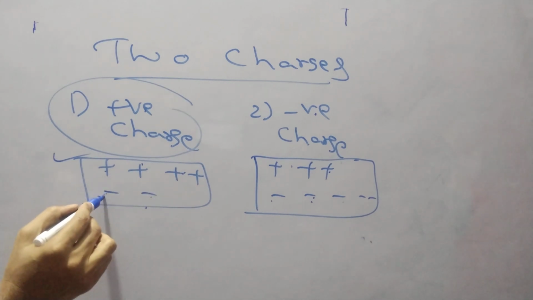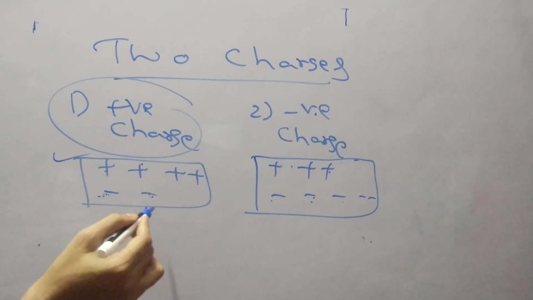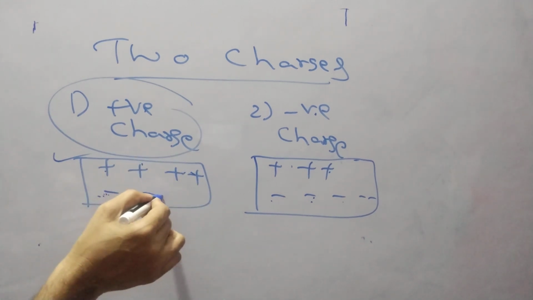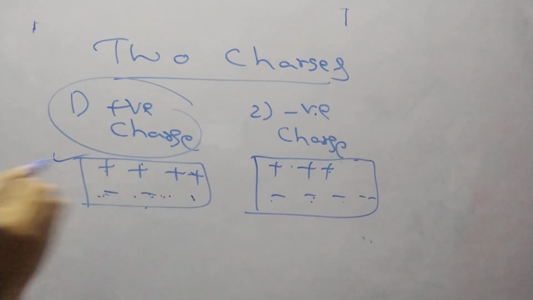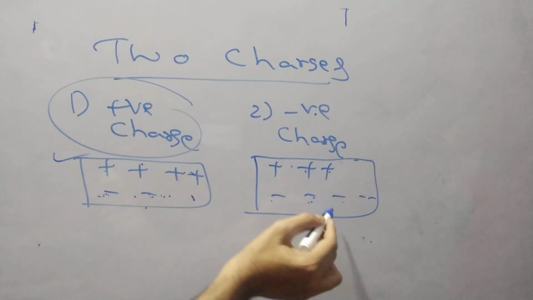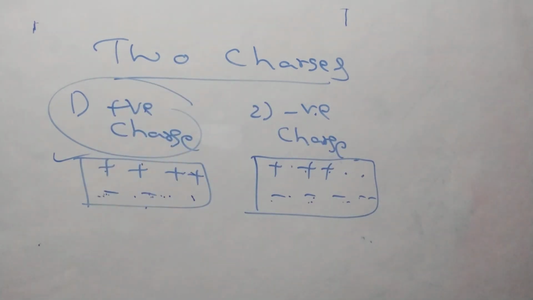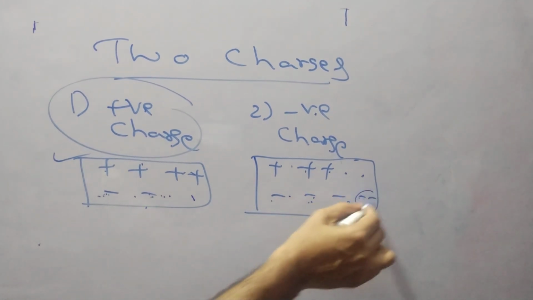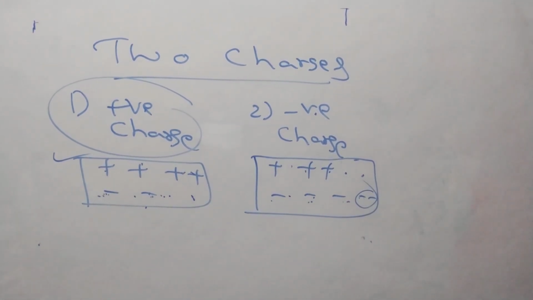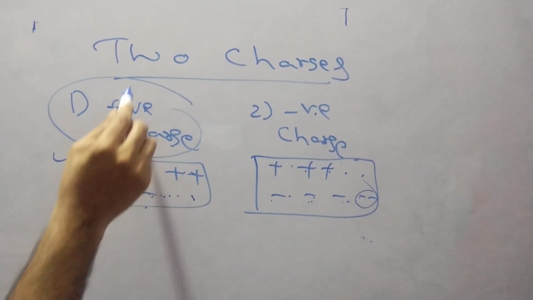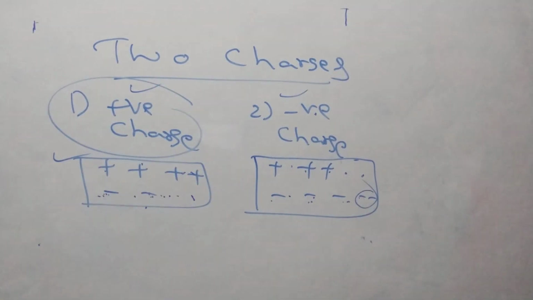So in this way we can define these two charges, positive and negative charges.